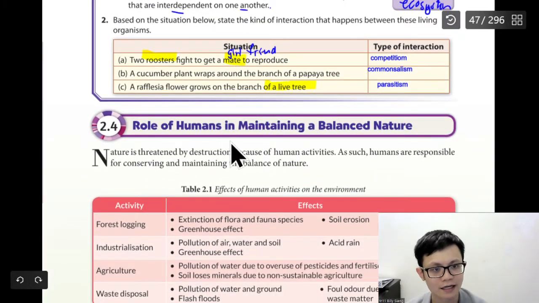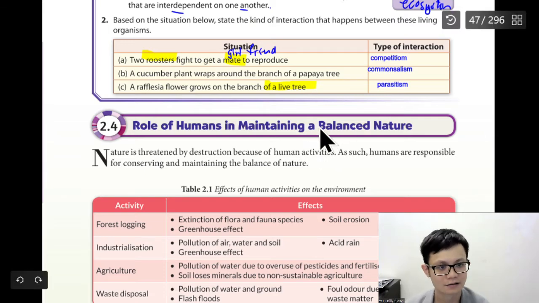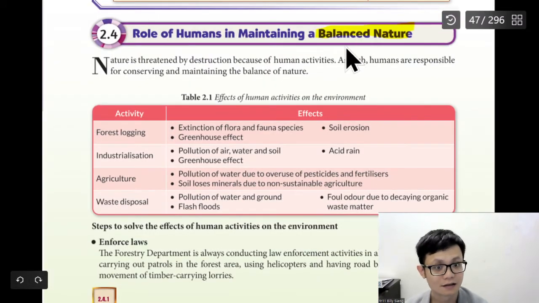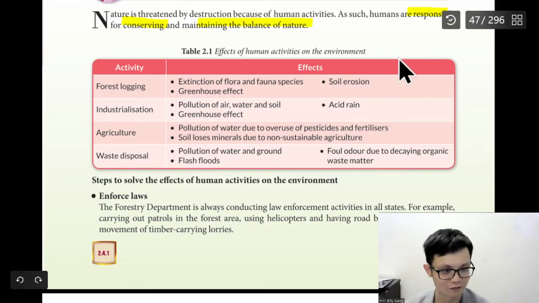Role of humans in maintaining balance, correct or not? I mean, like God gave us humans a role, right, to balance the nature. We cannot let the cow or the lion balance the nature. So we humans are responsible for conserving and maintaining balance, correct or not? We are also responsible for spoiling it, right?